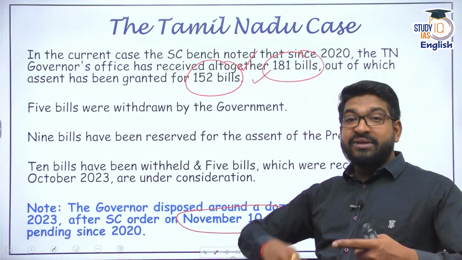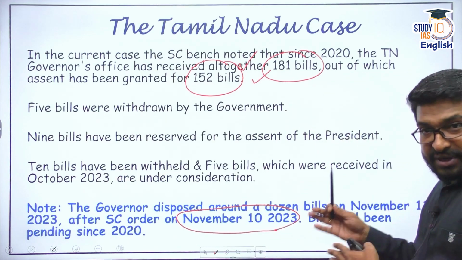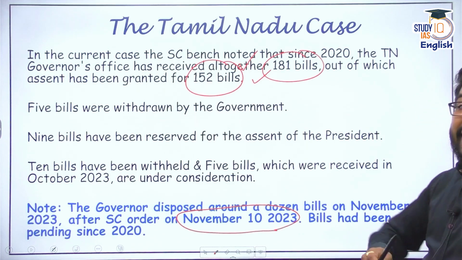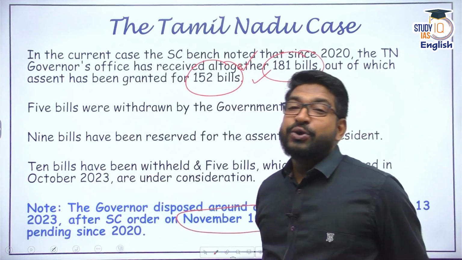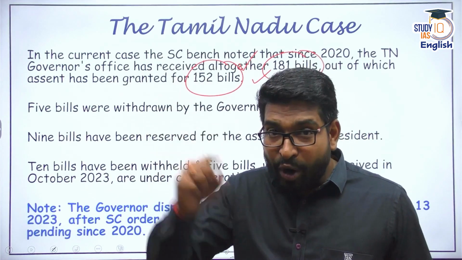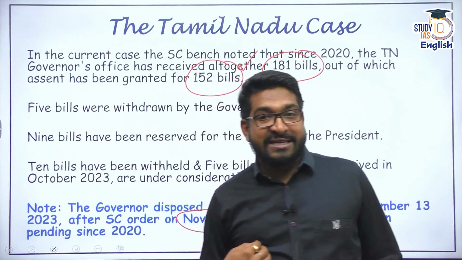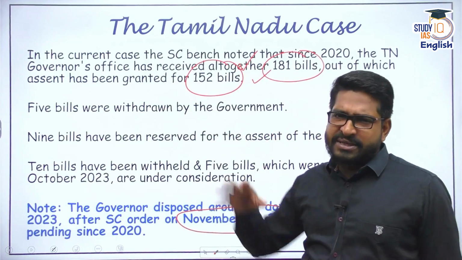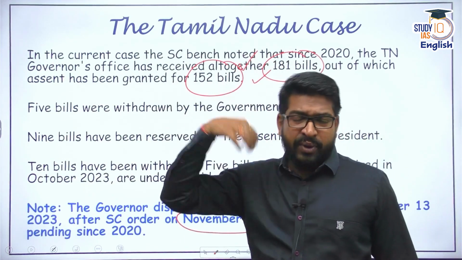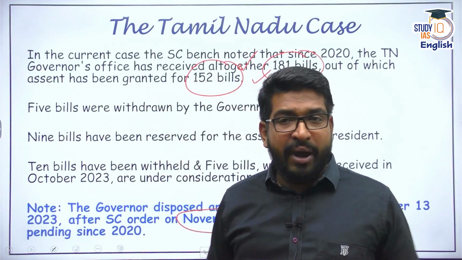And after that, as soon as the Supreme Court intervened, the governor's office from Tamil Nadu returned 10 bills to the House, and they said, I am withholding the assent, I am not passing these bills which were sent to me by the State Legislative Assembly. And many of these bills were passed in 2020, 2021, 2022. For almost three and a half years, there was no action taken.